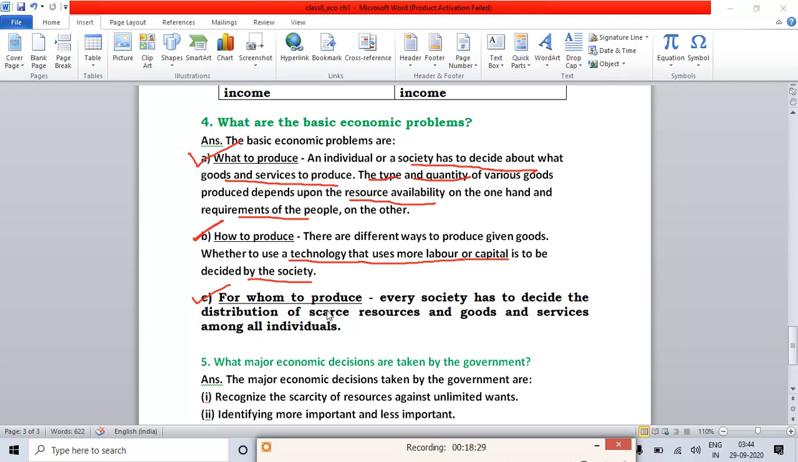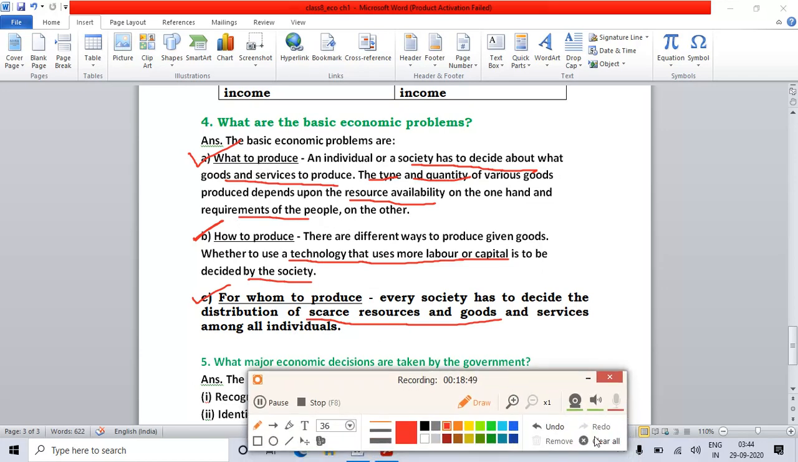Now, for whom to produce means who will use those goods and services. Every society has to decide the distribution of scarce resources and goods and services among all individuals. Scarce resources and goods means limited goods and resources, okay, and services among all individuals. Okay, these are the three points for the basic economic problems.